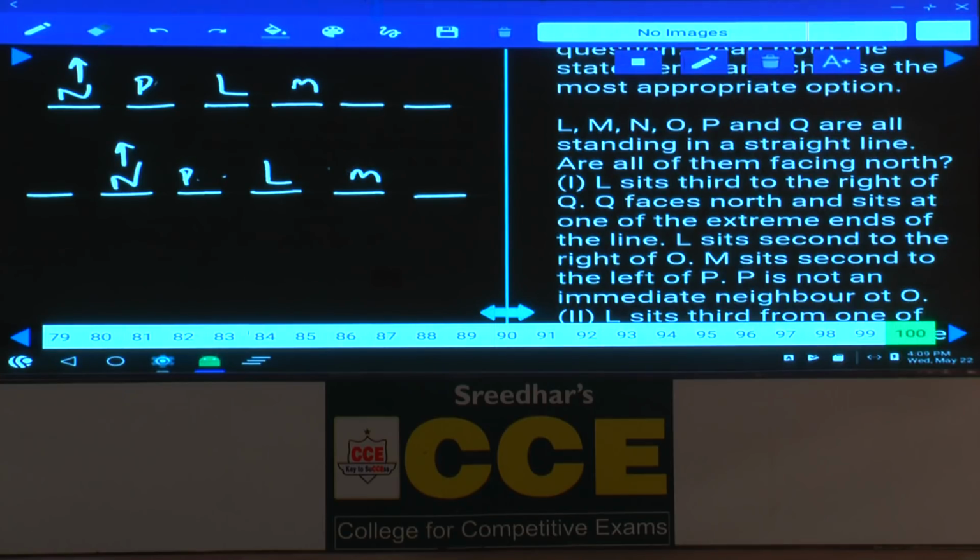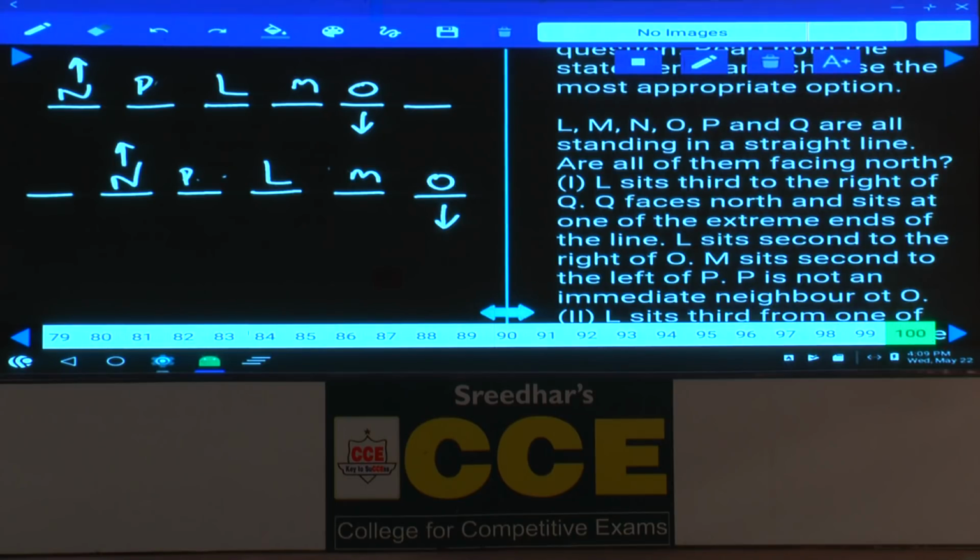L sits third from one of the extremities of the line, and both P and M are immediate neighbors of L. M sits third to the right of N. N faces north. M sits to the immediate right of O. O is here. Are you getting any answer here?